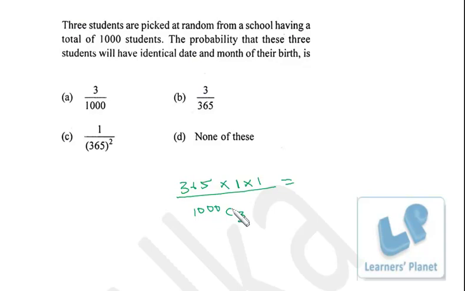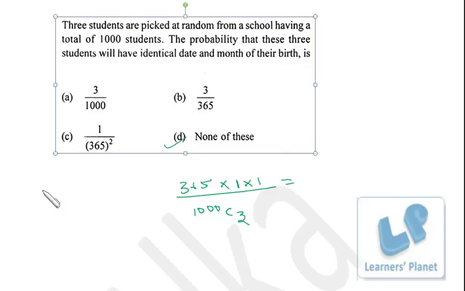Now if we calculate this, we cannot get any of these options, because 1000 C3 will produce 999 and 998. So the calculation of the denominator will be very big. So no need to solve, it's none of these.